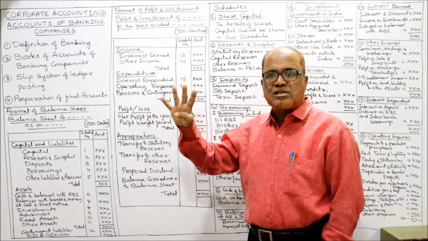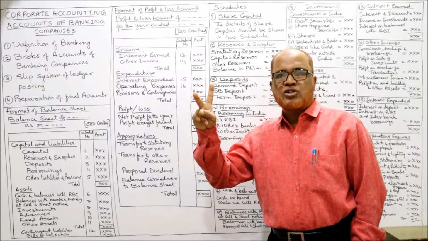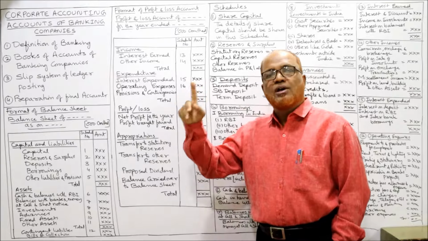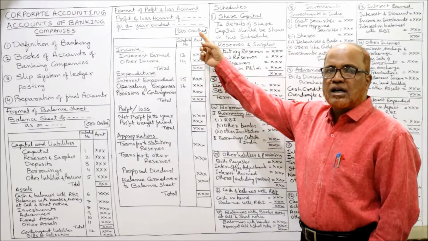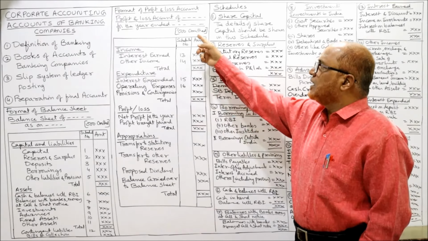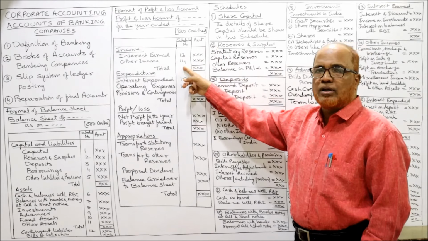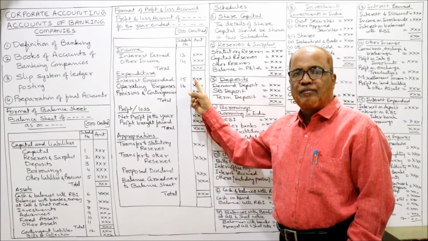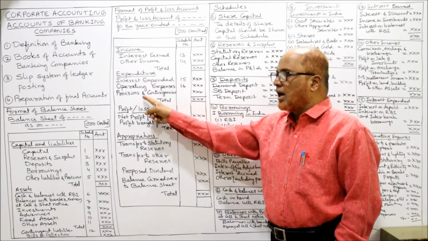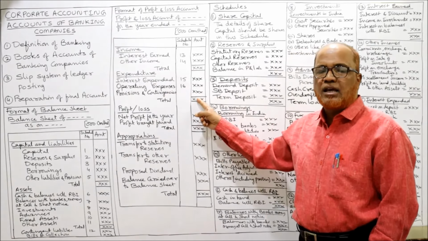Income statement, 4 parts. The first part, income. Second, expenditure. Third, profit or loss. Fourth, appropriation. First part, income, 2 schedules, 13, 14. Interest earned and other income, 13, 14. Expenditure has 3 items. First, interest expended 15th, operating expenses 16, and provisions and contingencies, there won't be any schedule.